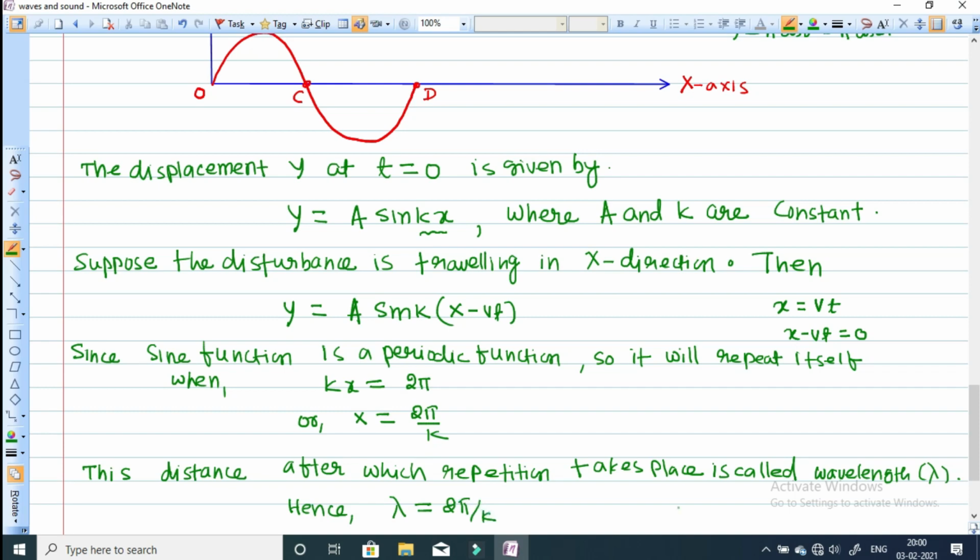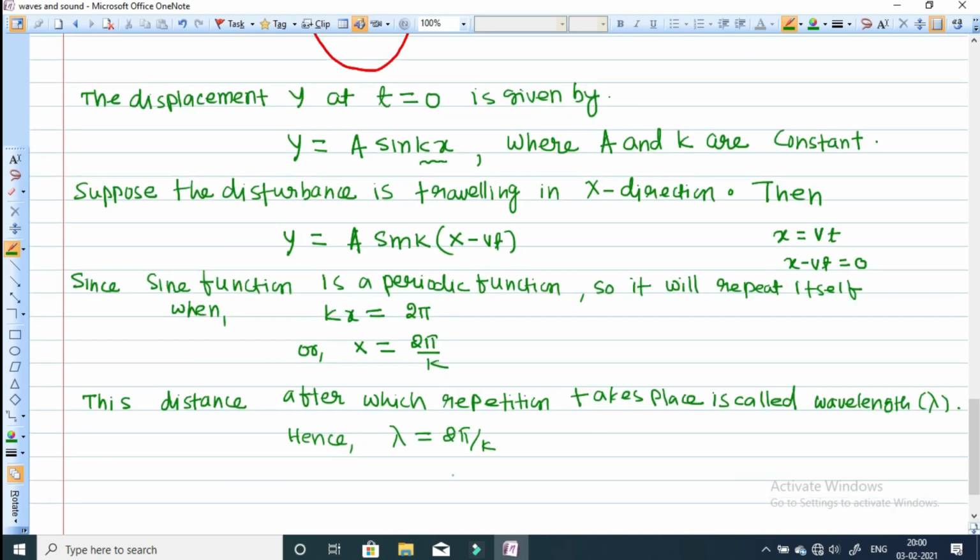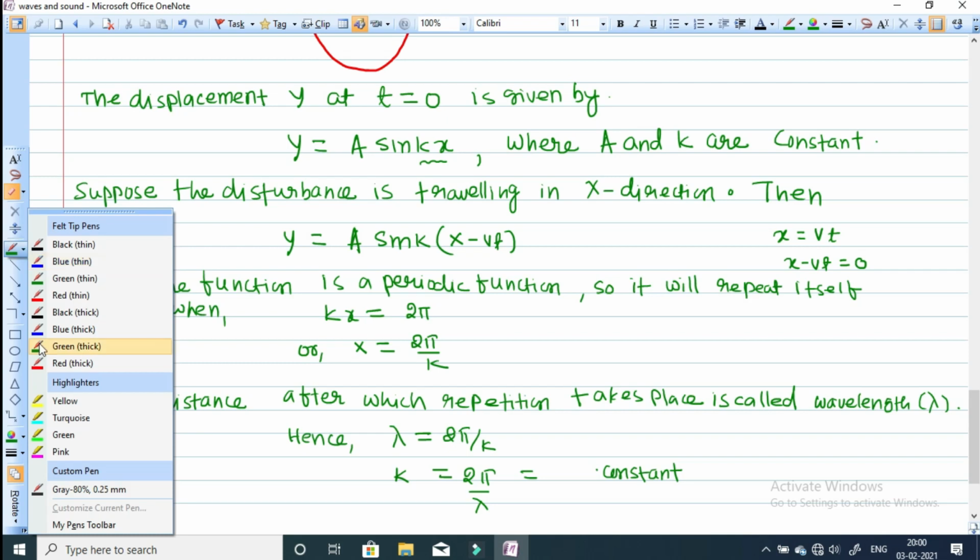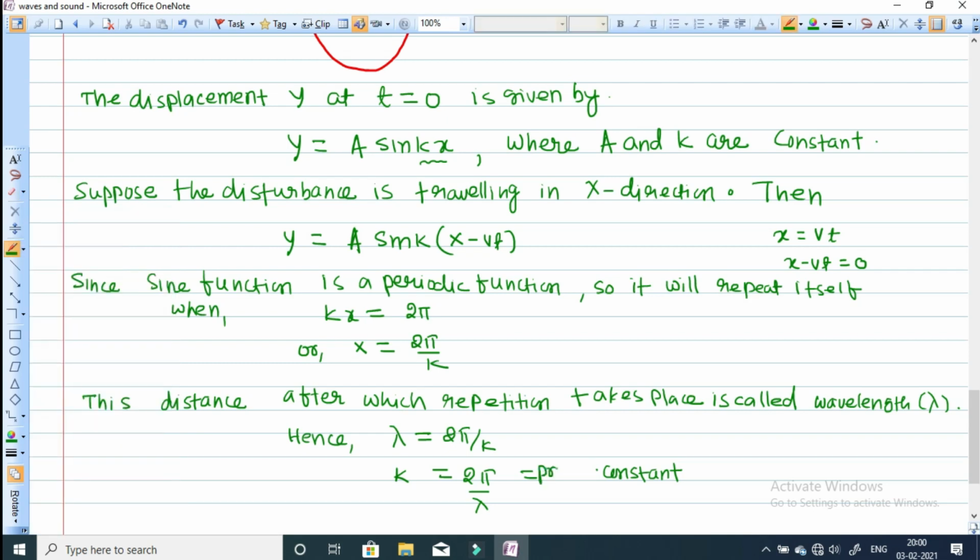From here we can calculate the value of the positive constant k: k will be equal to 2 pi by lambda, and this k is basically known as propagation constant or wave number.